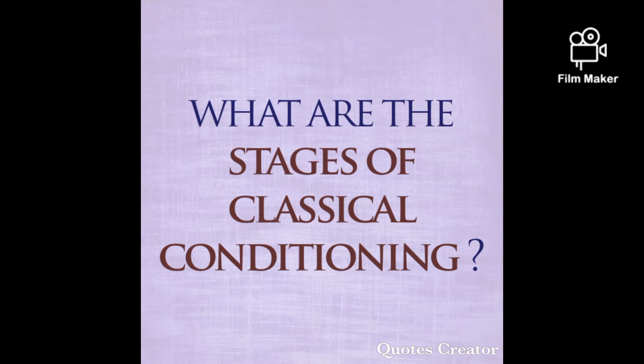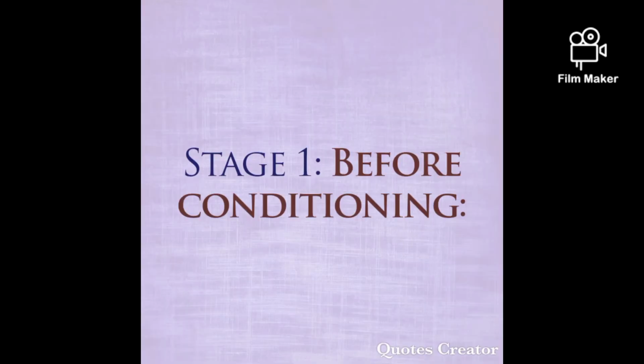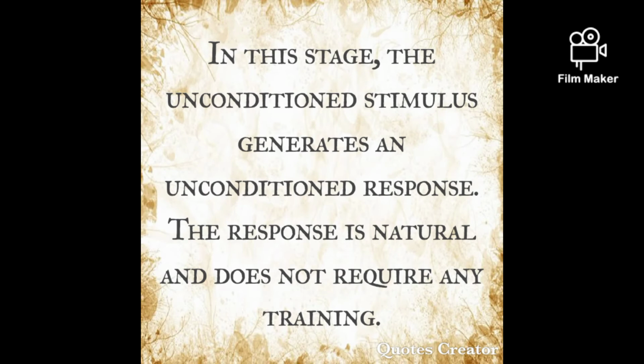So now let's discuss what are the stages of classical conditioning. There are three stages of classical conditioning we will discuss here. Stage 1, firstly, before conditioning. So stage 1 is before conditioning. An unconditioned stimulus, which is US food, produces an unconditioned response, which is UR salivation, and neutral stimulus NS bell doesn't have any kind of effect before conditioning.